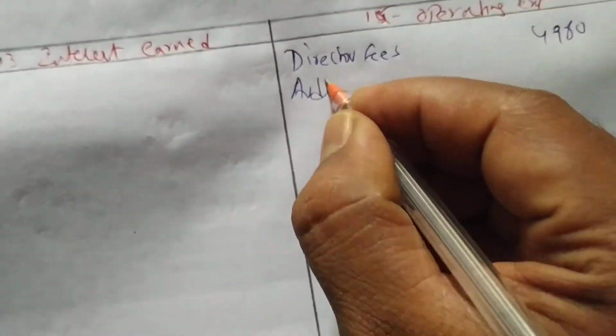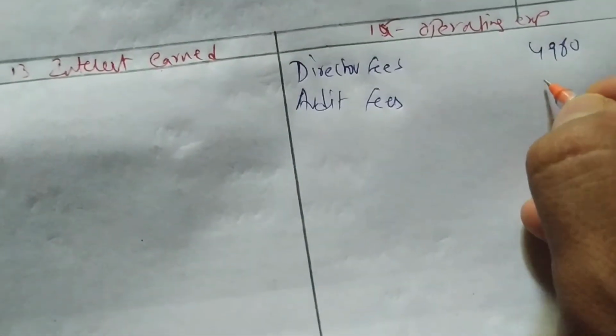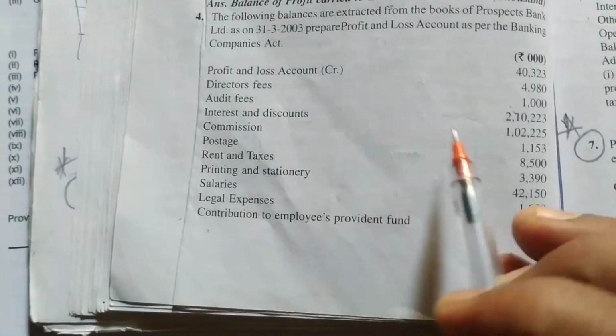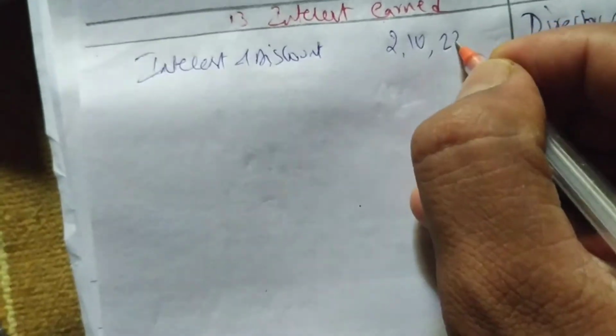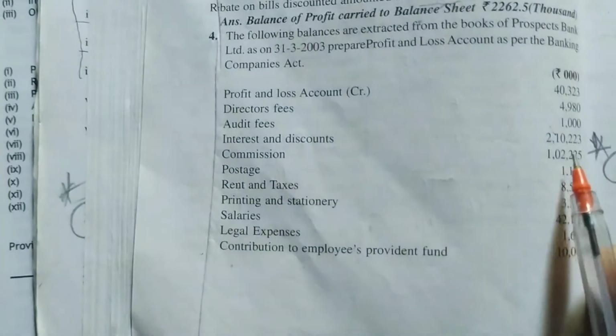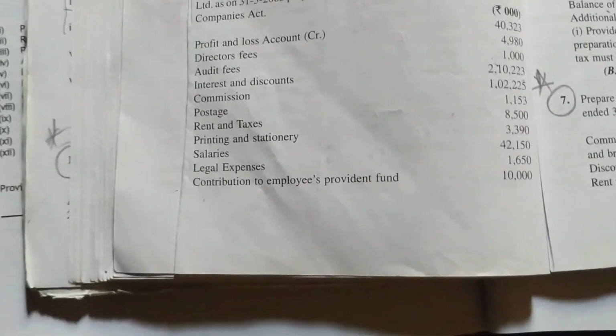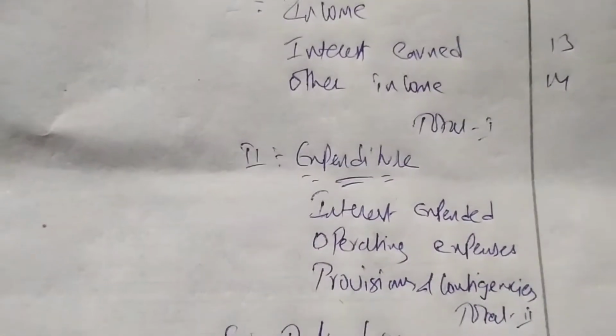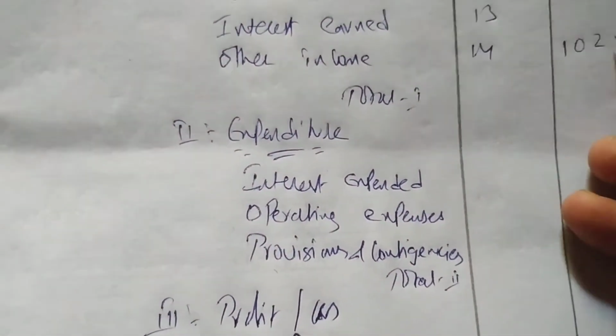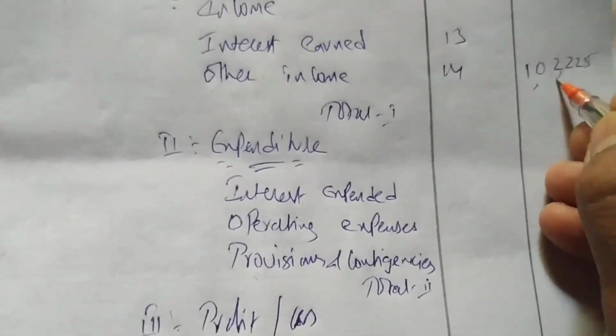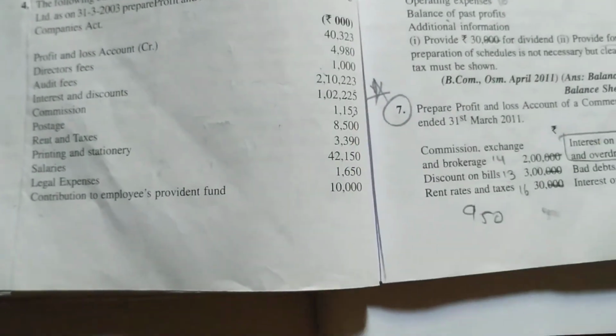Next, audit fees, also under operating expenses, 1,000. Next, interest and discount, under interest earned, 2,10,223. Next is commission 1,02,225, which we can directly write under other income.